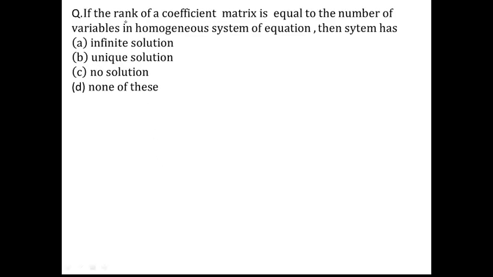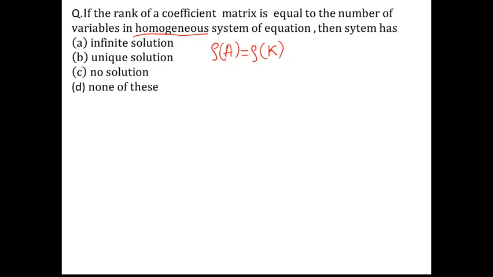Then the next result is, if the rank of a coefficient matrix is equal to the number of variables in a homogeneous system of equations, then the system has. So here it is very important to note that the system given is homogeneous. In a homogeneous system of equations, the rank of the coefficient matrix is always equal to the rank of the augmented matrix. So no need to find the rank of the augmented matrix, right? The coefficient matrix rank is enough to decide.